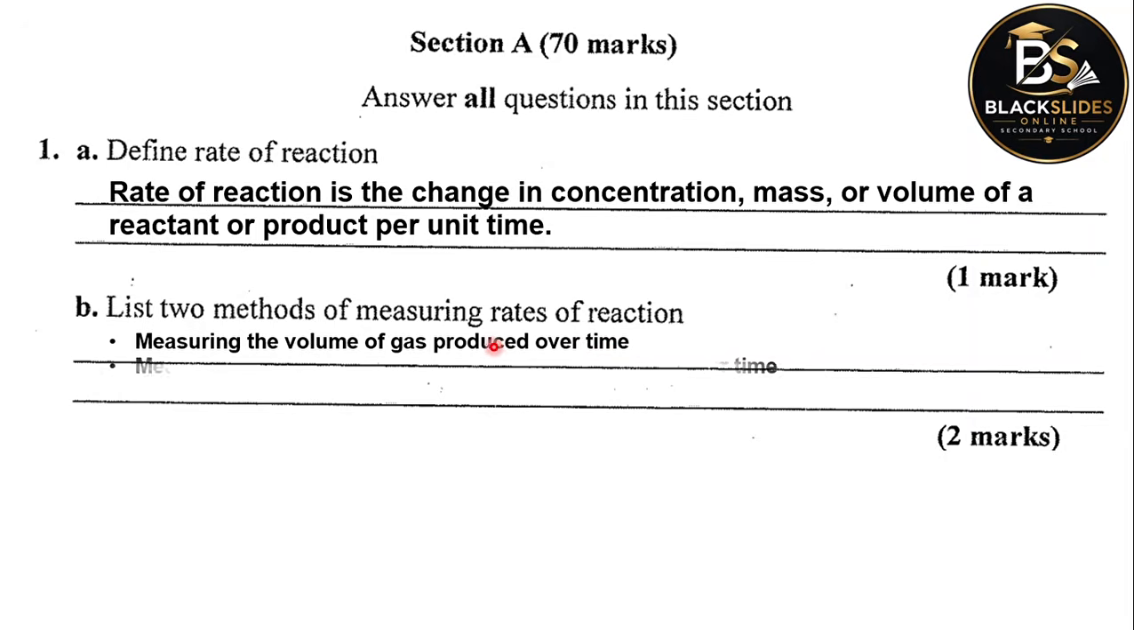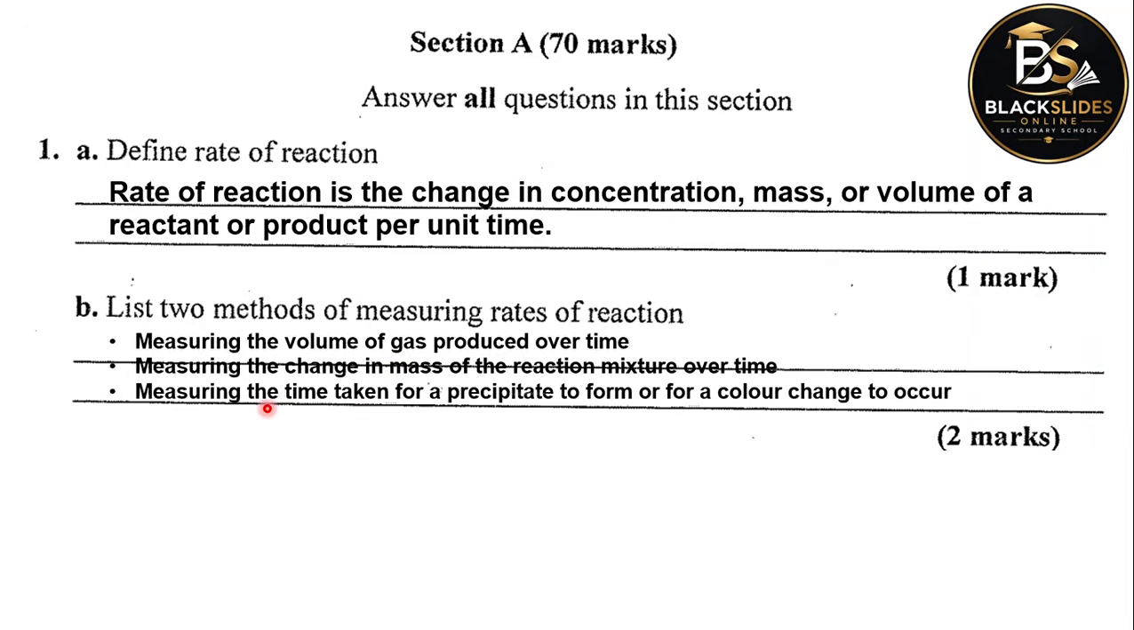We can also monitor the rate of reaction by measuring the change in mass of the reaction mixture over time. Let's say we are reacting magnesium with hydrochloric acid. We measure the initial mass and the final mass of the reaction mixture, divided by time. That's going to give us a rate of reaction as well.